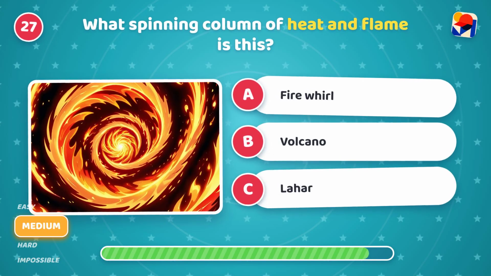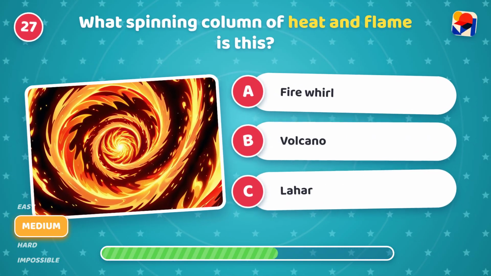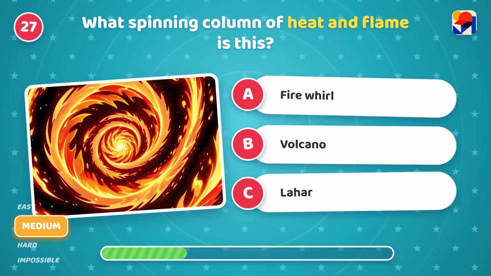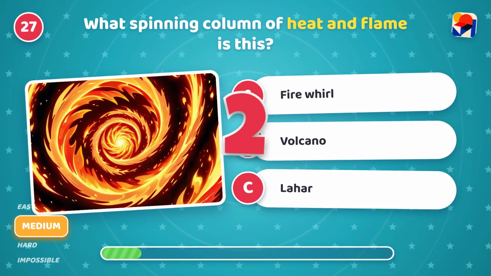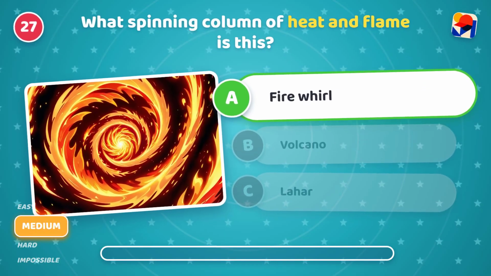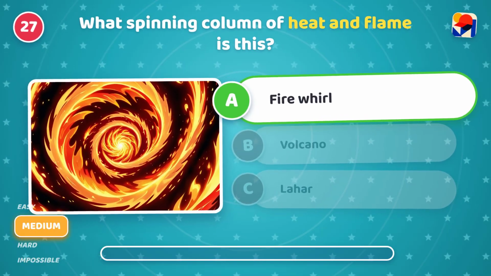What spinning column of heat and flame is this? Is it A, fire whirl, B, volcano, or C, lahar? It's A, fire whirl. Yikes, wild. Rising heat spins the flames.